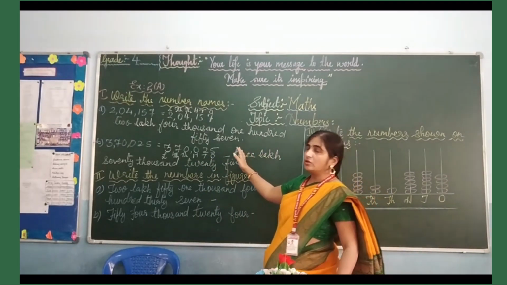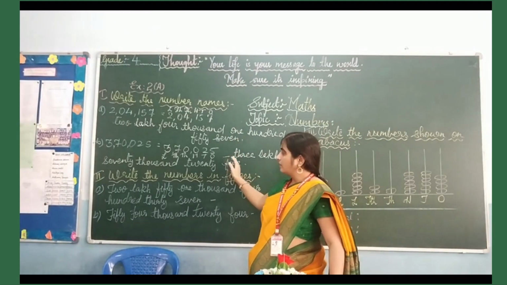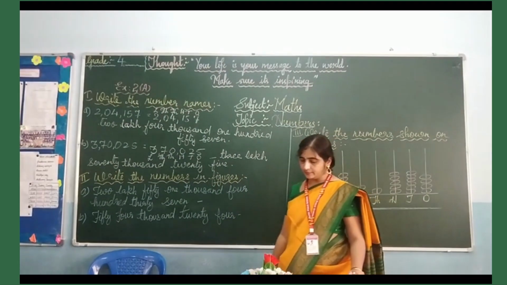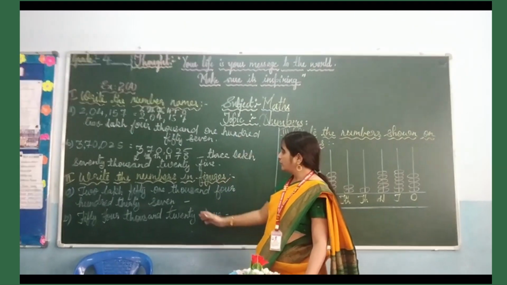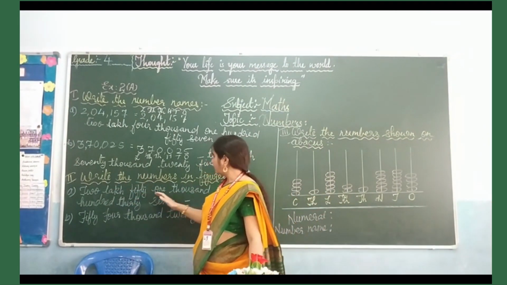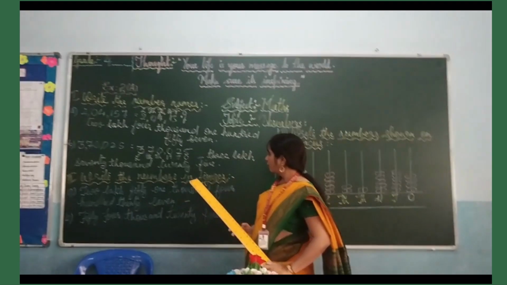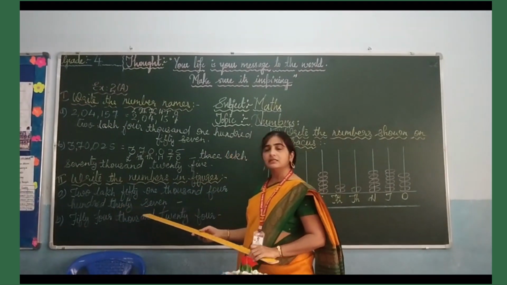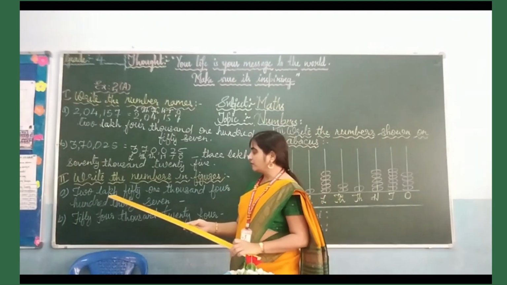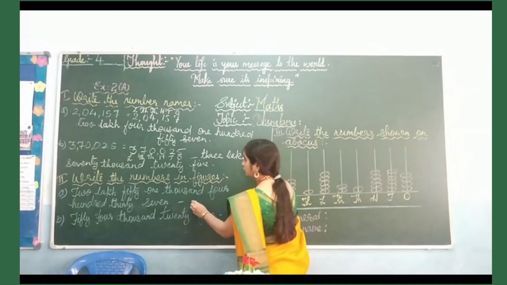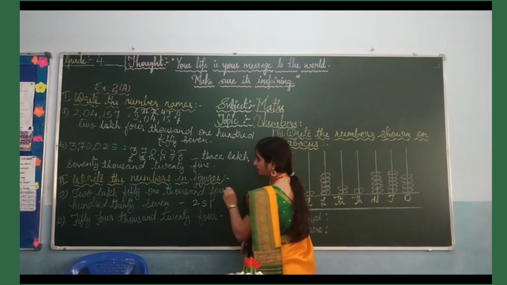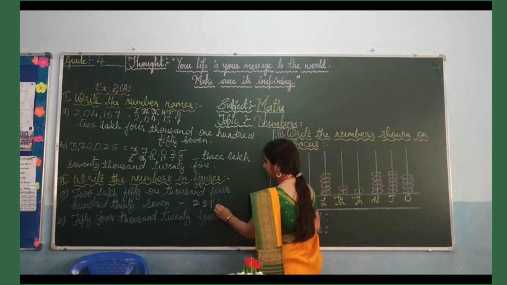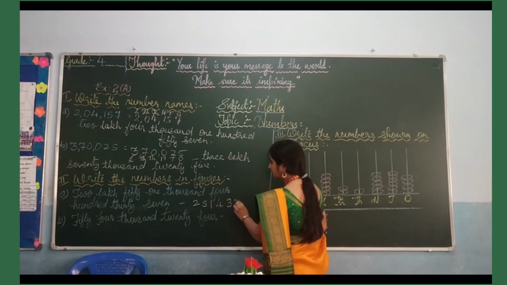So you all understood how to write the number names. Now let us go with the next one. Write the following numbers in figures. So here you have 2,51,437. So first you will be writing it as 2,51,437.